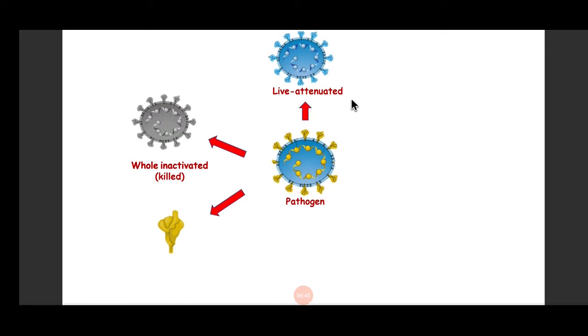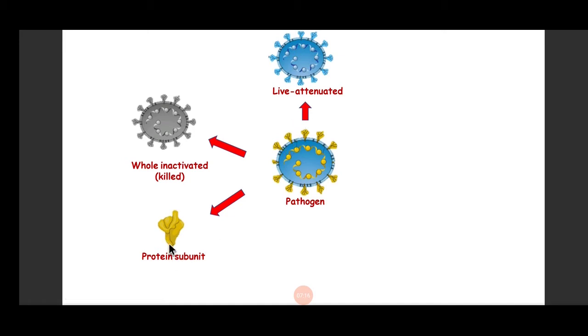Another is when we take a fraction of the pathogen, an important protein of the pathogen, and the antibody against this fraction or this protein will be protective for infection. We call it a protein subunit or a subunit vaccine, in which we have taken one part of the pathogen. In this, we have taken the spike protein of this virus, but it can be any other part.